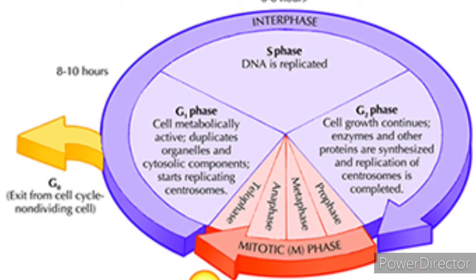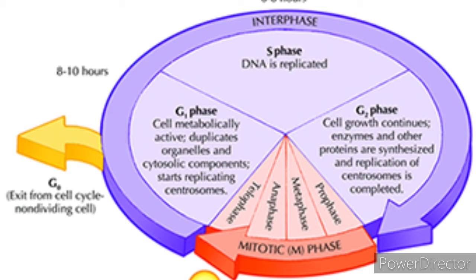Now let us study the duration of the cell cycle. The duration differs from one cell to another. Different kinds of cells have varied durations of cell cycle phases. A eukaryotic cell divides every 24 hours, that is, every 1 day. The cell cycle is divided into two parts: mitosis and interphase.